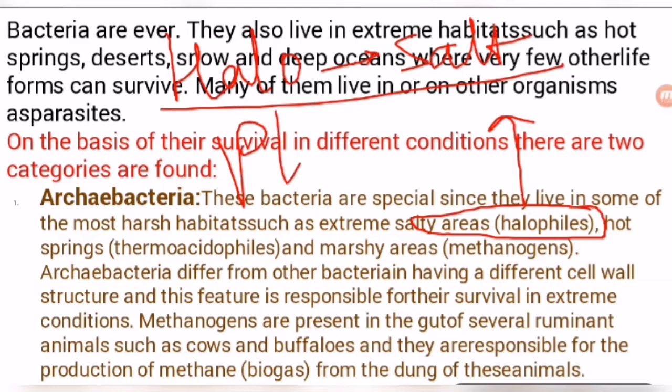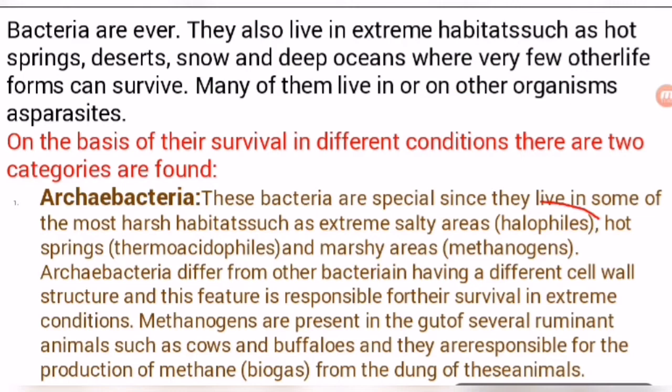Halophils. So phils means to attract. Halophils means bacteria which are attracted towards salty conditions, or they can survive in salty condition, extremely salty condition. So these bacteria are kept in this category, halophils. So these bacteria are known as the halophils.